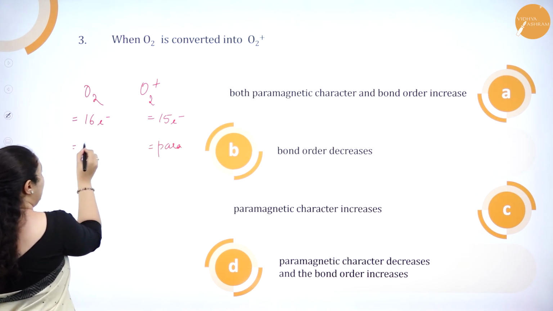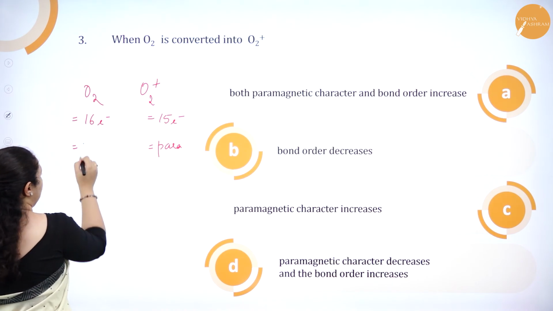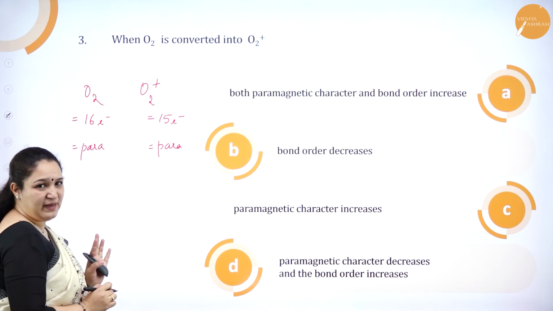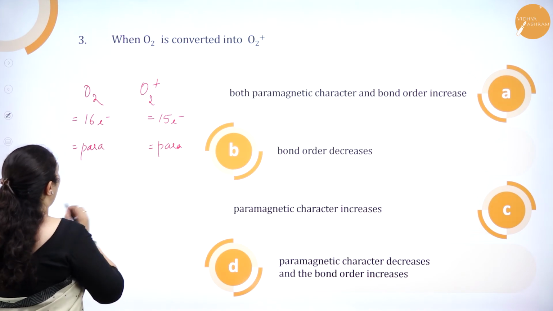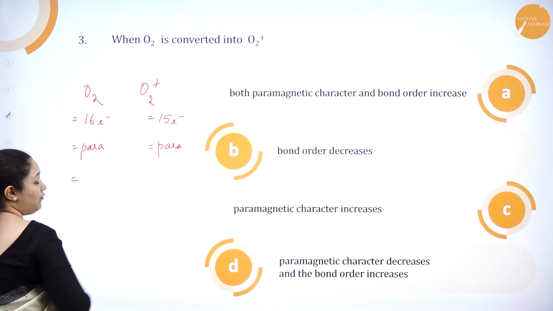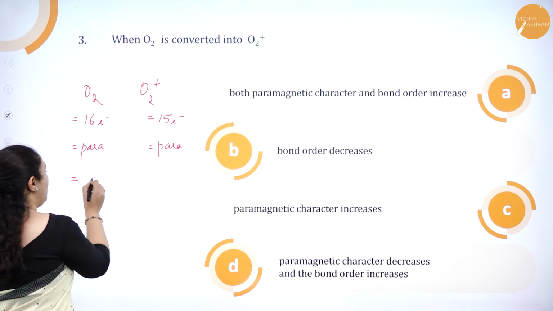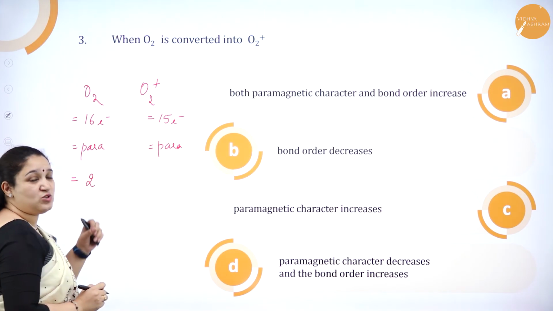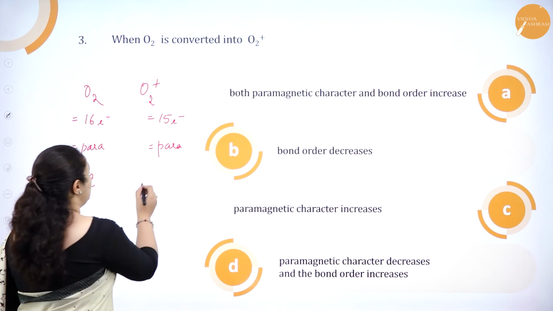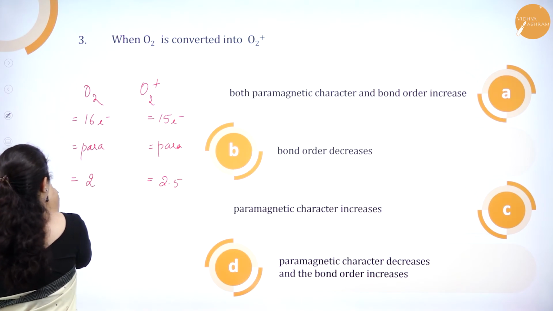But even if 16 is an even number, still it is paramagnetic. That is the exception which you remember. So both are paramagnetic itself. But what about the bond order? When it is 14 electrons, bond order is 3. For 16, bond order is 2. So 15 falls in between 14 and 16, so the bond order is 2.5. This is the bond order.